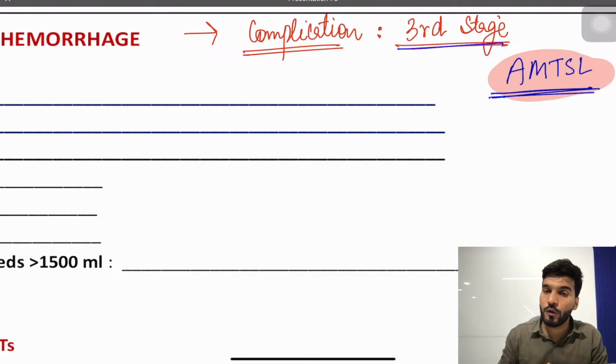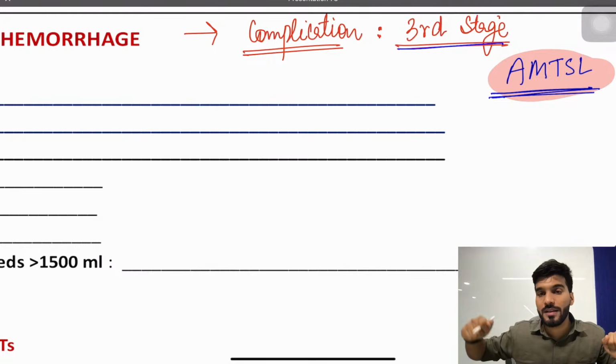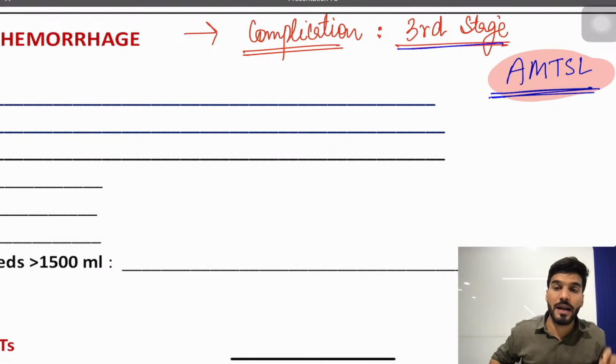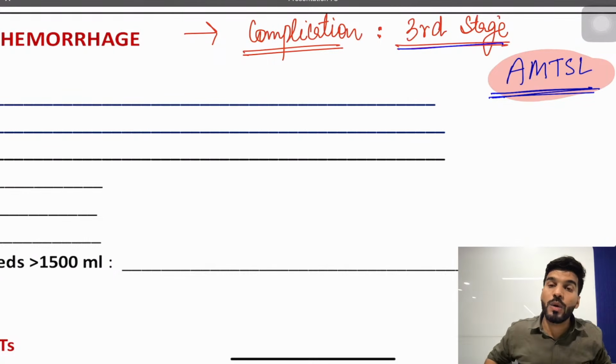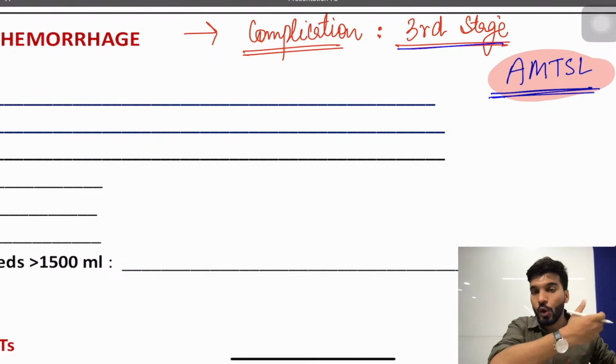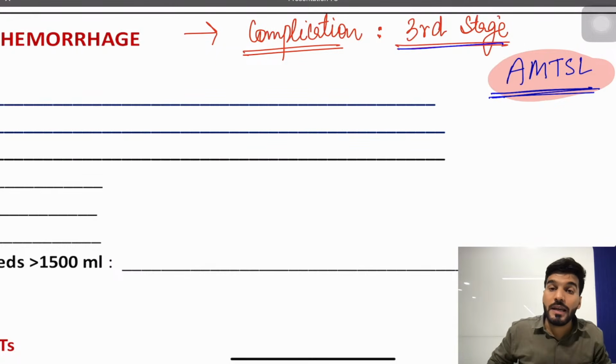Followed by that, I'm going for delayed cord clamping. Followed by that, I'm going for controlled cord traction. I'm keeping a particular control on the cord and trying to remove the placenta with this method, which is also called the Brandt-Andrews method. Because if I do sudden cord traction, if I suddenly pull the cord out, either there can be a prolapse of the cord, or along with the placenta the uterus will also come down. It's called uterine inversion. So in order to decrease such complications, I'm following AMTSL.